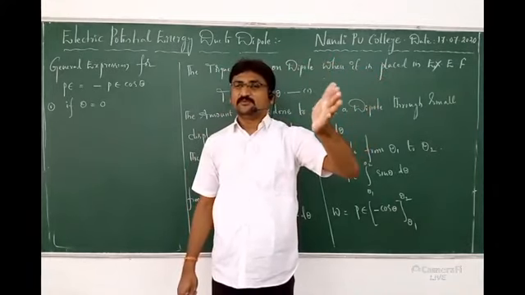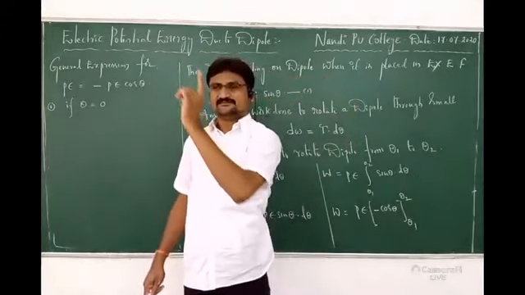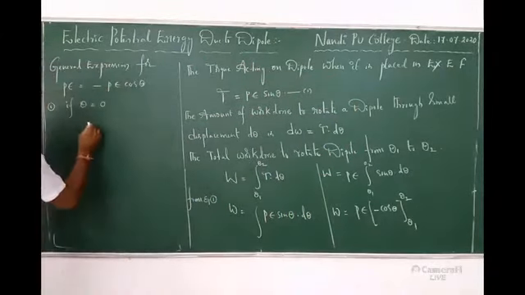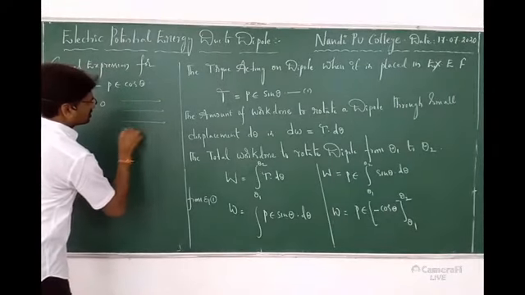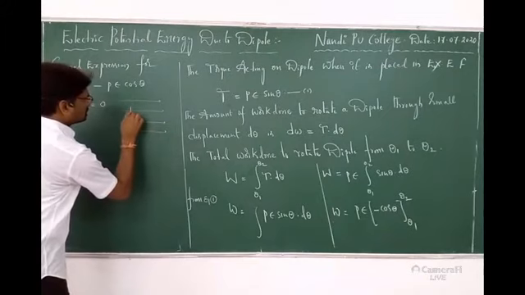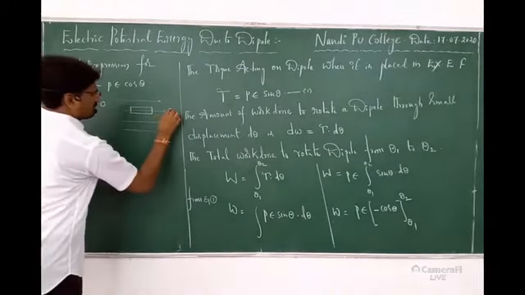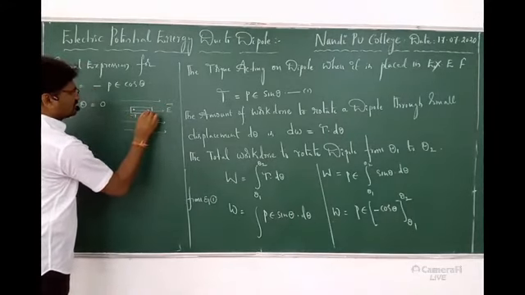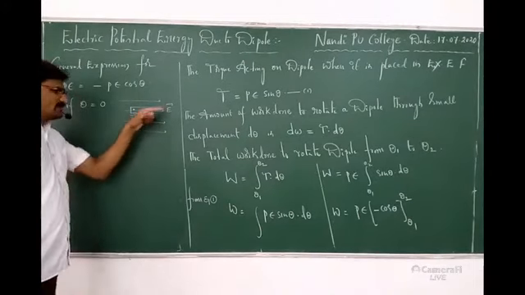So now the dipole is in the direction of the electric field. For example, this is the electric field. What is the dipole position? Like this only, because it is E bar, it is minus Q, it is plus Q. So it comes in the direction of the field.